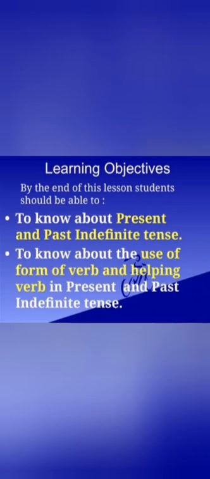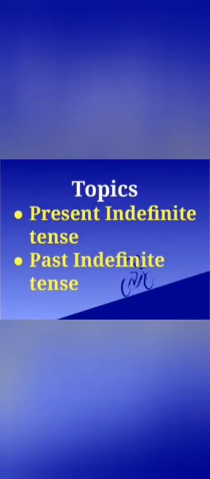The learning objectives of this lesson are: by the end of this lesson, you should be able to know about present and past indefinite tense, to know about the use of form of verb and helping verb in present and past indefinite tense. Class, our topics of today's lesson are present indefinite tense and past indefinite tense.